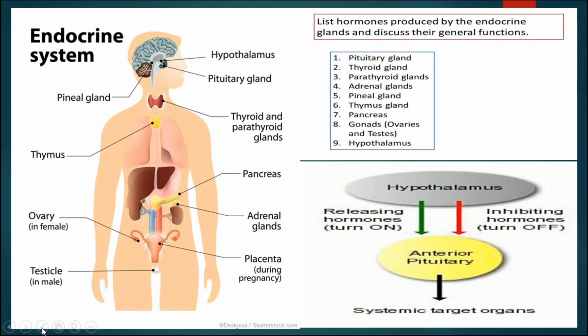Endocrine system in our body is associated with control and coordination along with the nervous system. Nervous system is also associated with that, and endocrinal system is also associated with control and coordination. Endocrine system consists of the endocrine gland as well as their secretions. That is, the substance secreted by the endocrinal gland is known as hormones.